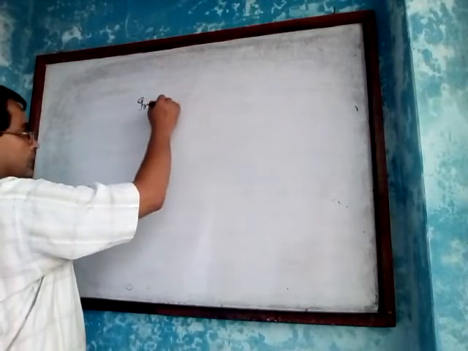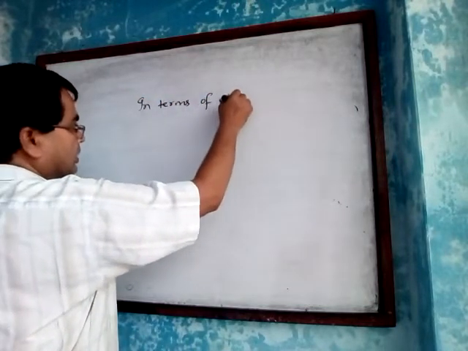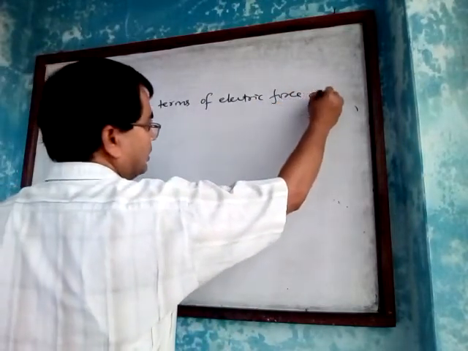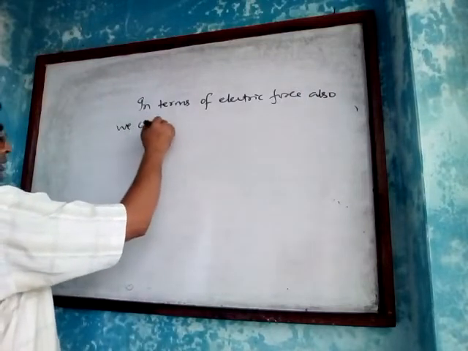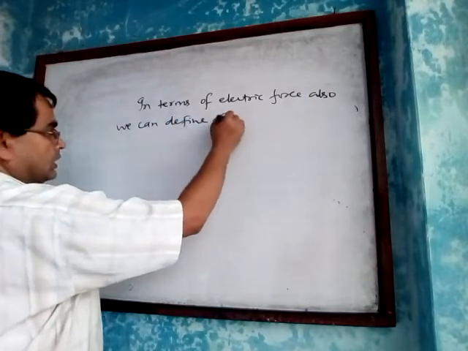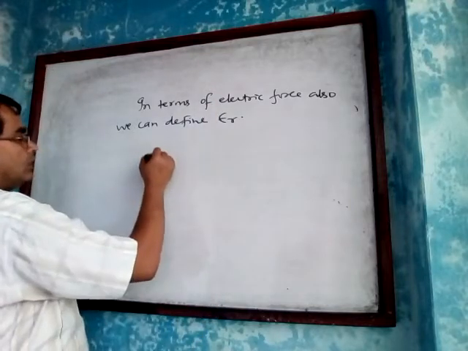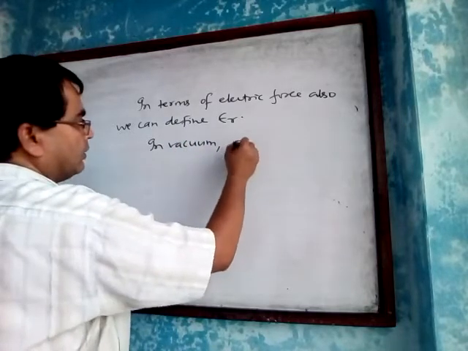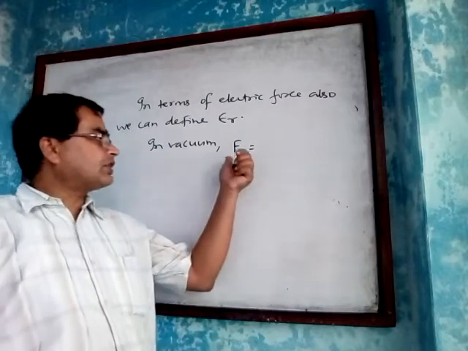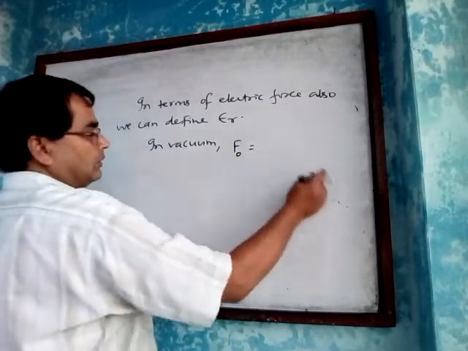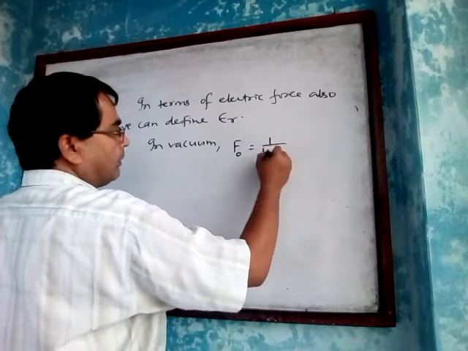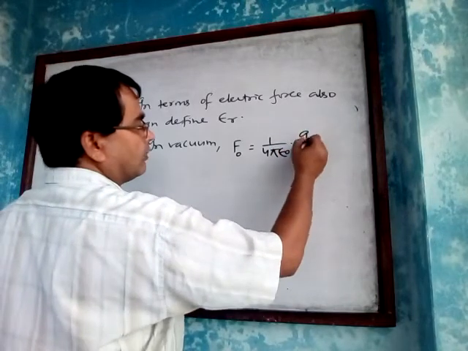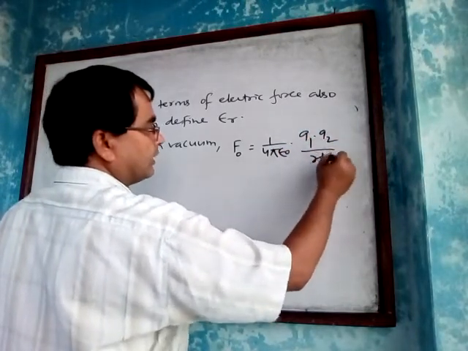In vacuum, F naught equals 1 by 4 pi epsilon naught, the permittivity of free space or vacuum, into Q1 Q2 upon R square.